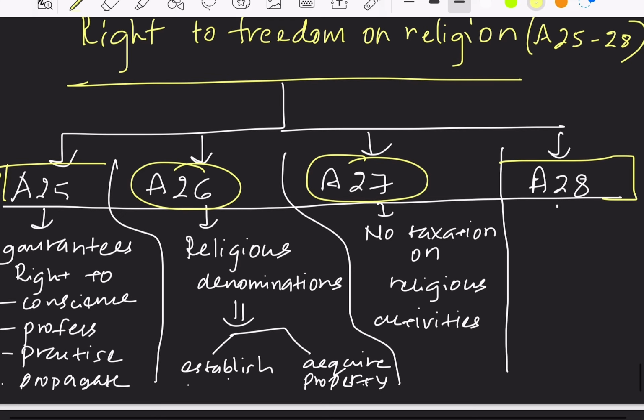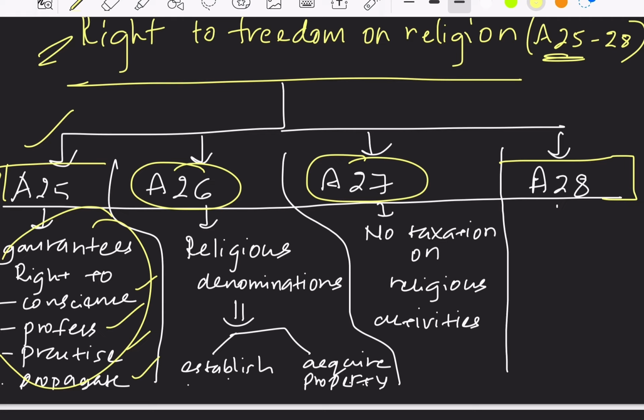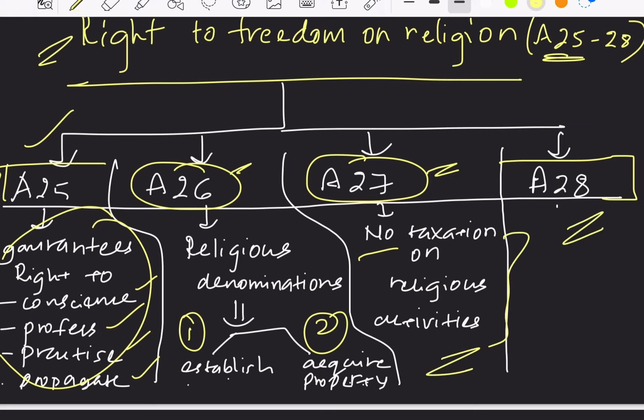So, when it comes to right to freedom of religion, it is from Articles 25 to 28. Article 25 we had already studied. That is, it is guaranteeing the right to conscience, profess, practice and propagate. Article 26 is providing rights for the religious denominations. That is, the right to establish and the right to acquire property. Article 27 says no taxation on religious activities. The next article we have is Article 28. We shall cover this Article 28 in our future video lectures.